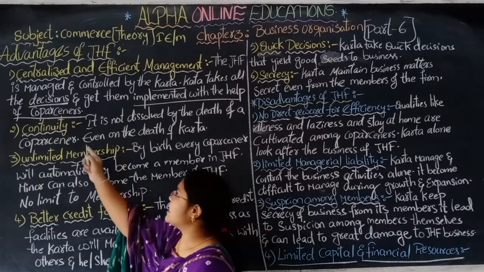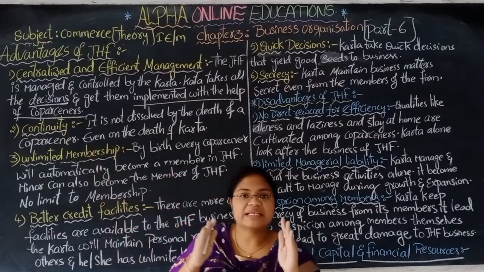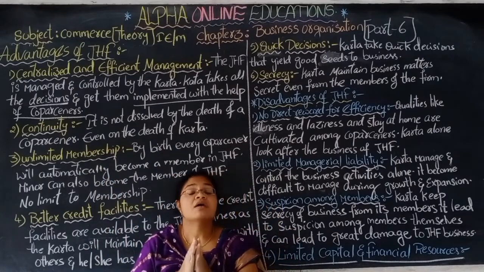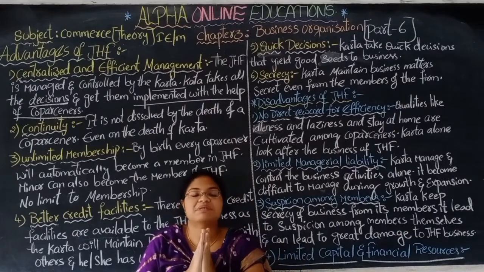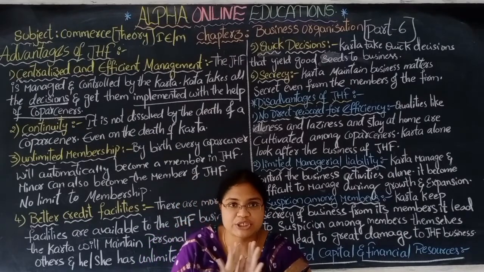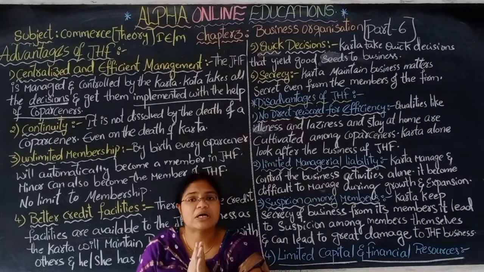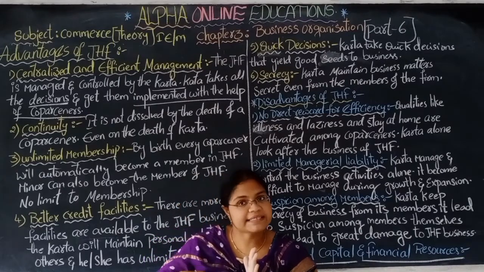Next, continuity. Even if there is a death of a co-partner or a death of the karta, the business is not at all dissolved, it is continued.